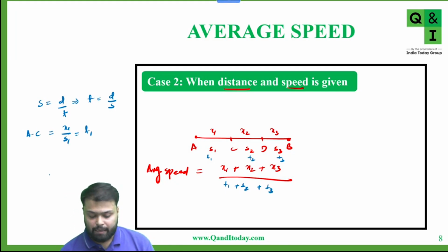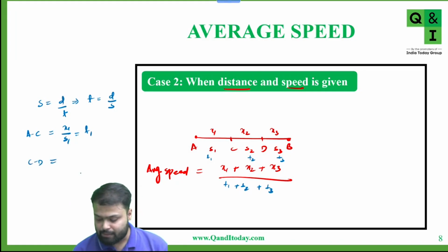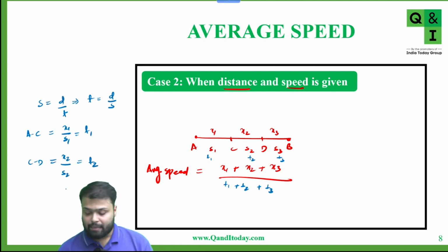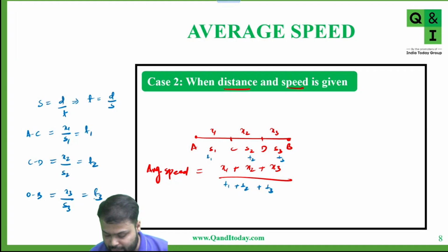Similarly, if we talk about from C to D, distance is x2 and speed is s2, which gives t2. Similarly, from D to B, distance is x3 and speed is s3, which gives t3.